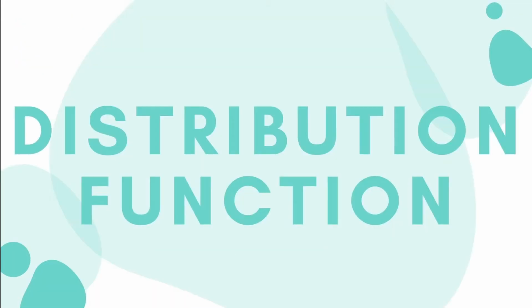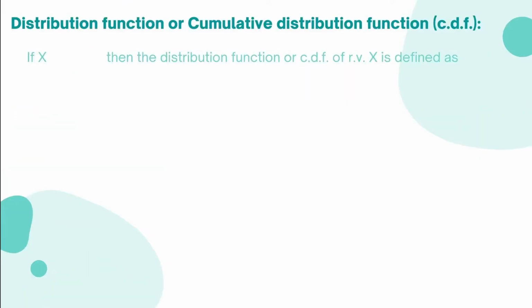Now let us start with the second point, distribution function. Distribution function, also known as cumulative distribution function, is denoted by CDF.